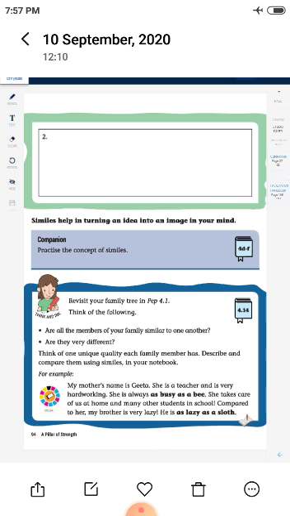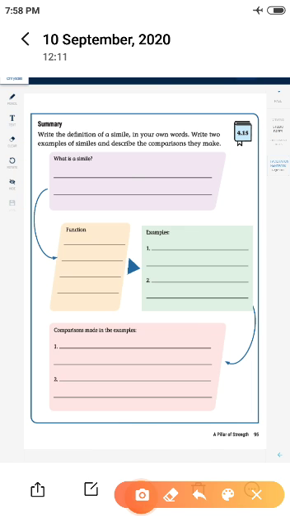Okay, so now you have to write what is called a simile in the two dashes given. You have to write the definition for simile. What is the purpose? What is the use of using a simile in a sentence? You have to write the function here and you have to write examples here. Then the comparisons made in the examples.